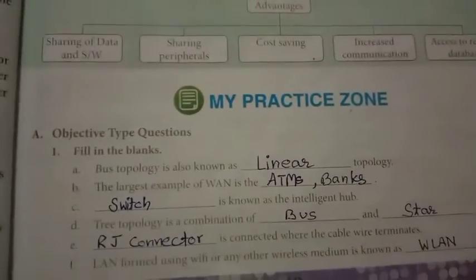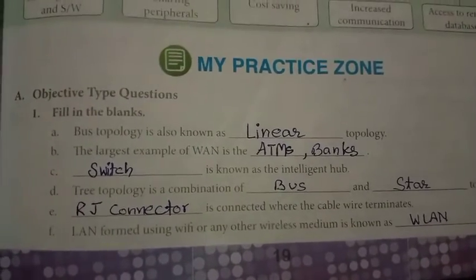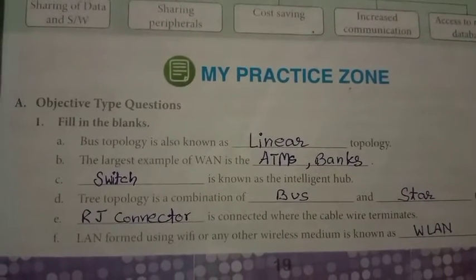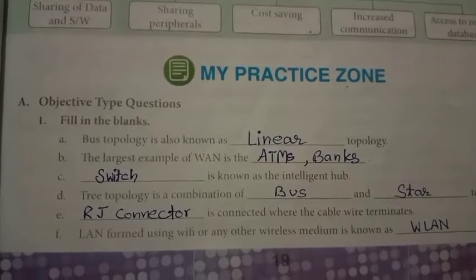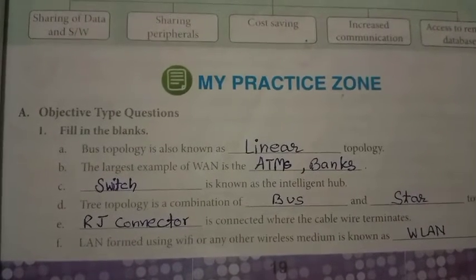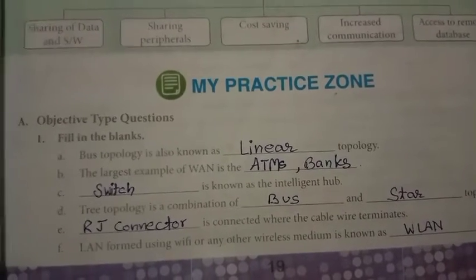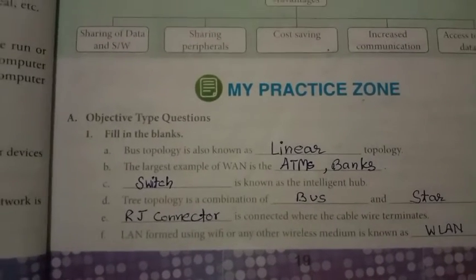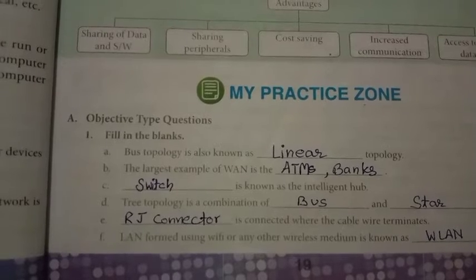Now moving forward to the fill-ups. Bus topology is also known as linear topology. The largest example of WAN is the ATM and banks.